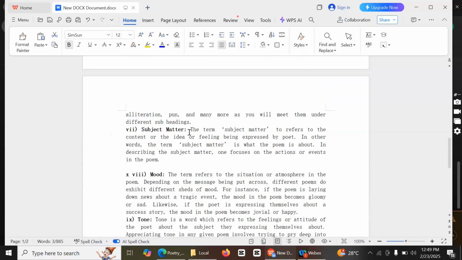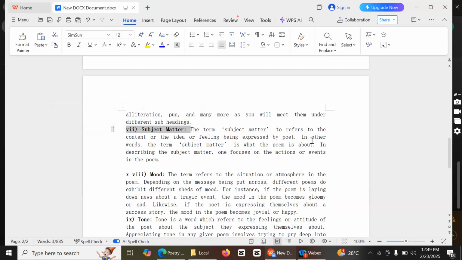So, dear student, let me go immediately to the subject matter. What is subject matter? The term subject matter refers to the content or idea or feelings being expressed by the poet.